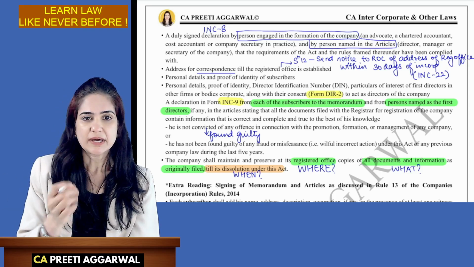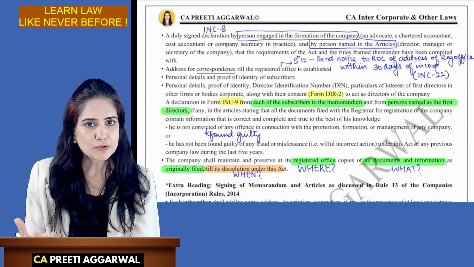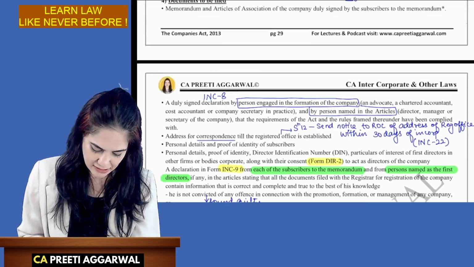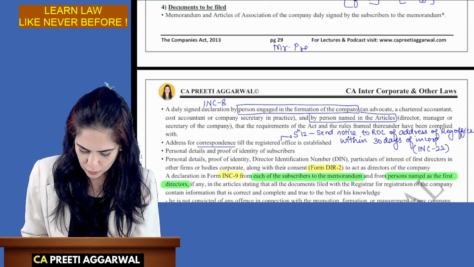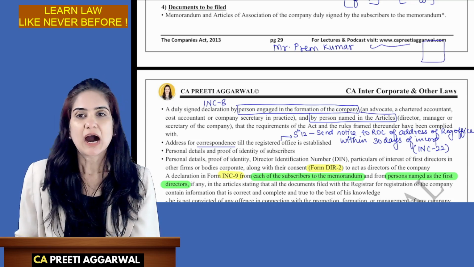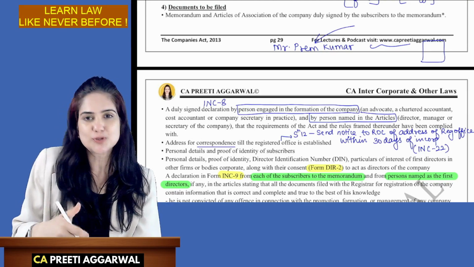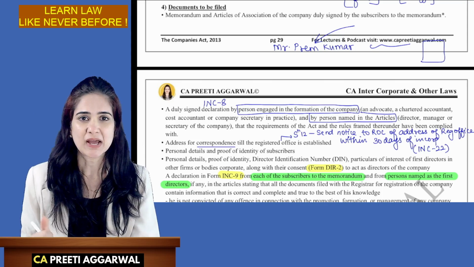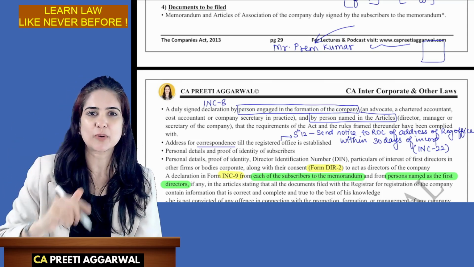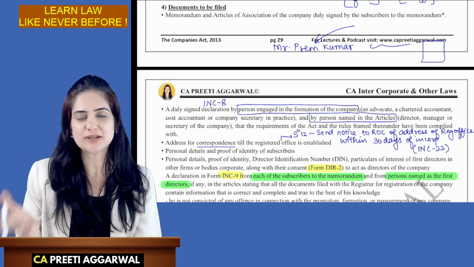See, ROC is not physically verifying any document that you file. ROC does not know that the person who is actually signing the document is the one who is named. Like, I am writing the name as Mr. Prem Kumar and signing it, putting one photo. How will the ROC come to know whether this person is actually the one who wants to incorporate? What if I had his Aadhaar card or a copy of his PAN card? I wrote his name, I affixed his photo, I created a sign or I forged the sign, and I incorporated a company. I filed the documents also.